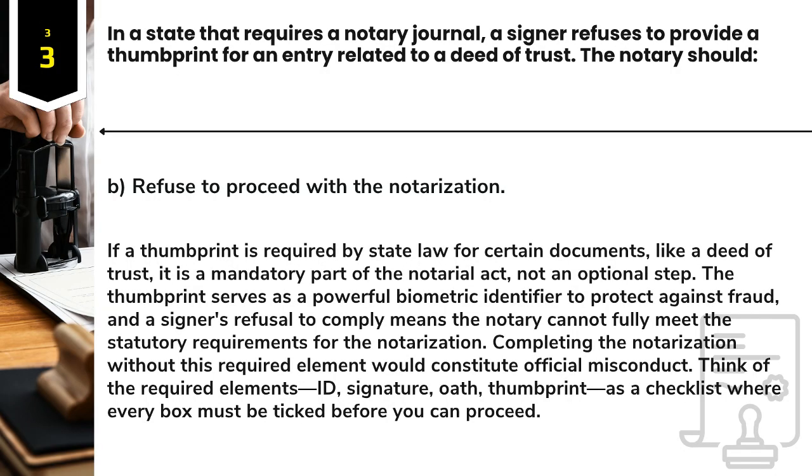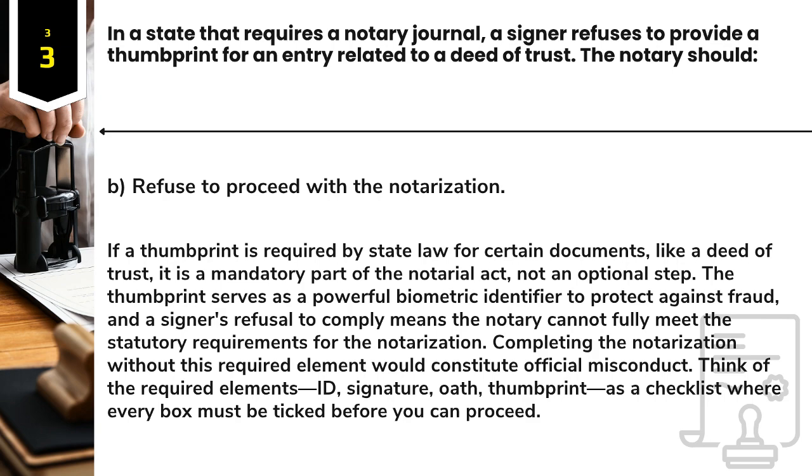Answer: B. Refuse to proceed with the notarization. If a thumbprint is required by state law for certain documents, like a deed of trust, it is a mandatory part of the notarial act, not an optional step. The thumbprint serves as a powerful biometric identifier to protect against fraud, and a signer's refusal to comply means the notary cannot fully meet the statutory requirements for the notarization. Completing the notarization without this required element would constitute official misconduct. Think of the required elements, ID, signature, oath, thumbprint, as a checklist where every box must be ticked before you can proceed.